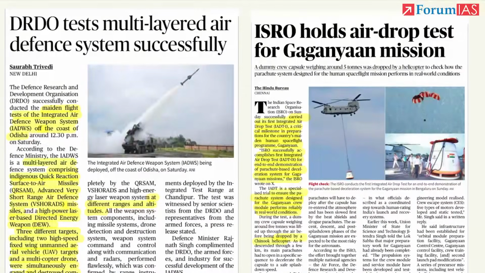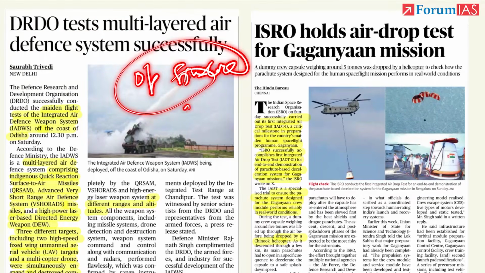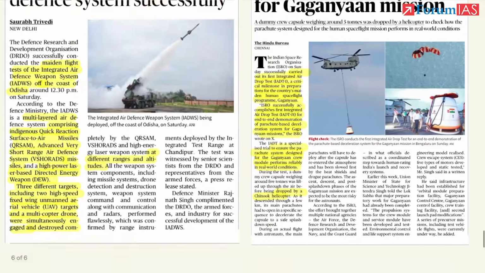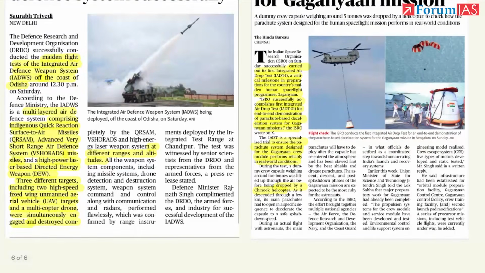Then updates in defense and space sector. DRDO has tested a multi-layered indigenous air defense system. Air defense system की importance हमने ऑपरेशन सिंदूर के टाइम देख लिया, how important they are, S-400, आकाश. So in this multi-layer air defense system, basically three things are there. First one is indigenous quick reaction surface to air missile.